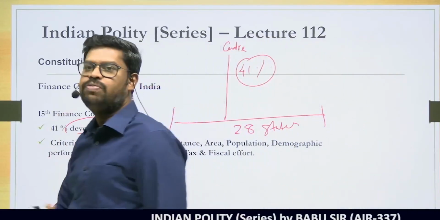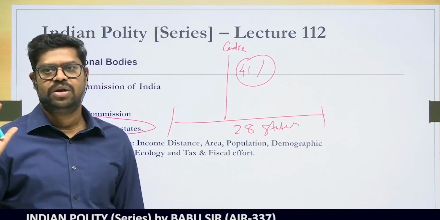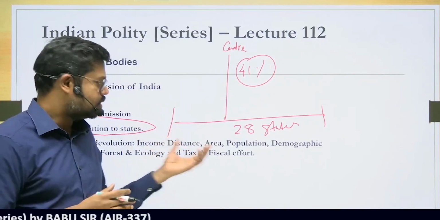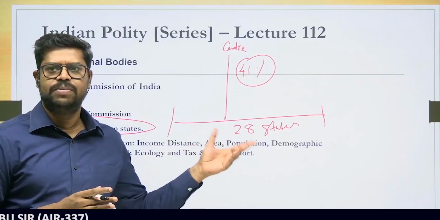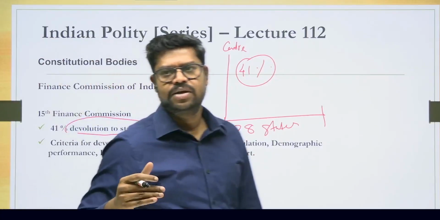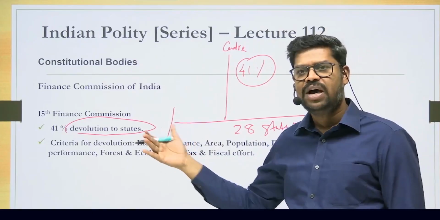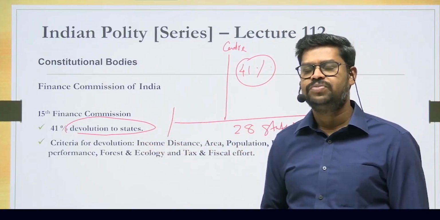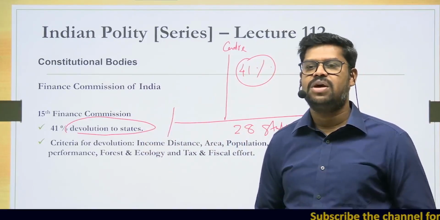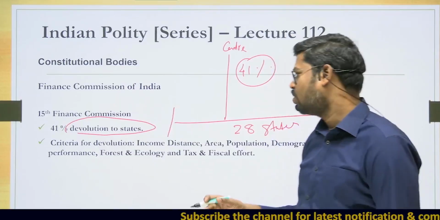This is also to be on the basis of the recommendation that is given by the Finance Commission of India, and for which the Finance Commission of India has got certain parameters. In fact, this was asked in the last year's prelims examination or a year before. You can just look into the previous year questions. They have given a list of parameters and asked you to identify the parameters on which the Finance Commission has allowed for the horizontal distribution of revenue between the states. There are 6 parameters that were followed by the Finance Commission of India as per the 15th Finance Commission, based on which the finances have been shared by the state. So what are those parameters?